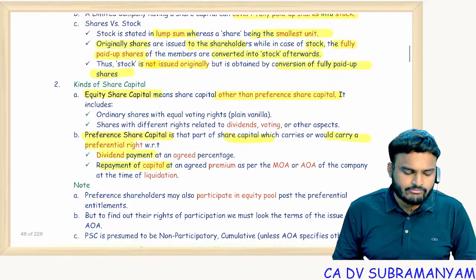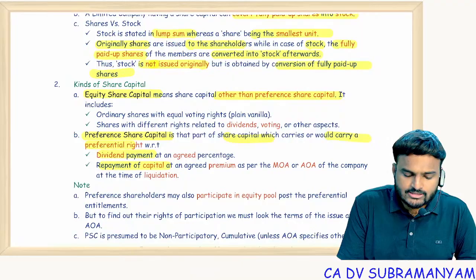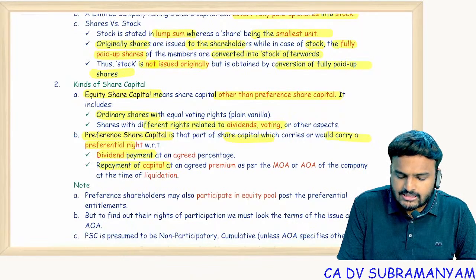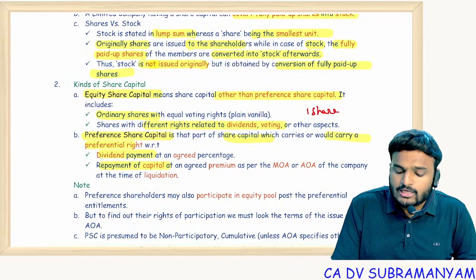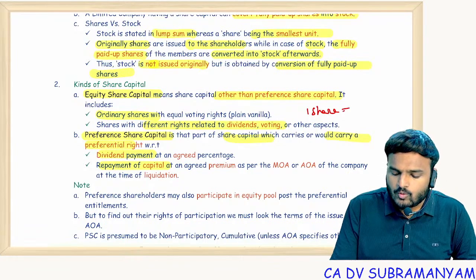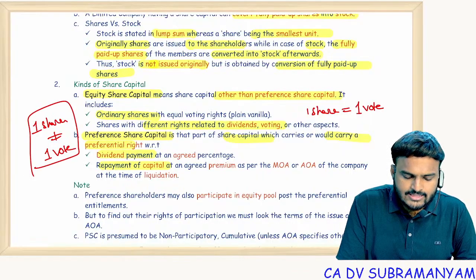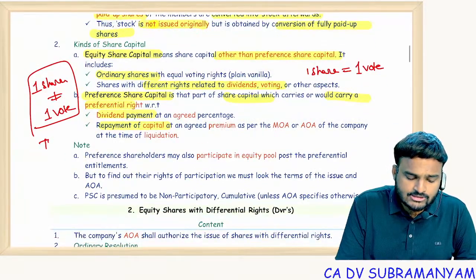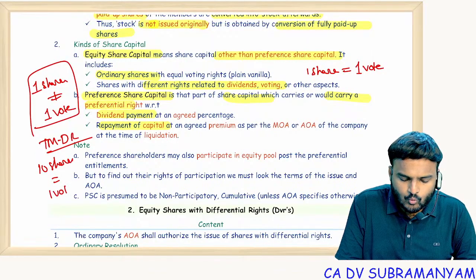Now coming to equity share capital, there are two types of equity share capital. One is ordinary shares, other one is differential rights. Generally, if you take a fully paid up share, one share equals one vote. But coming to differential rights, one share need not be equal to one vote. The best example I take in class is Tata Motors differential rights. The specialty of these shares is 10 shares will give you one vote.